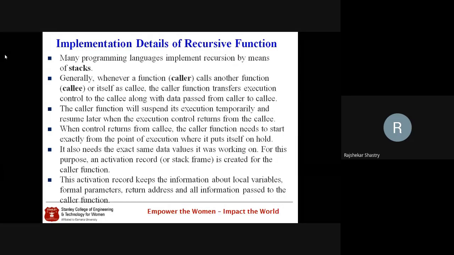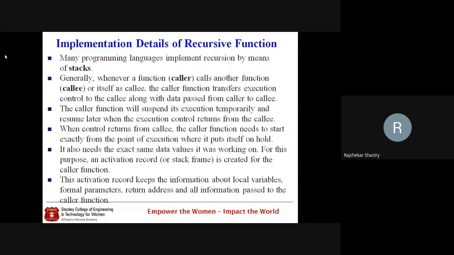Remember, once the control is jumped from the caller, the caller stops its execution temporarily and resumes later when the execution control returns from the callee. So from the caller, the control will jump to the callee, and the callee will execute its body. After completion of the callee's execution, the control will go back to the caller, and the caller will resume the remaining execution. This is the control flow from caller to callee.